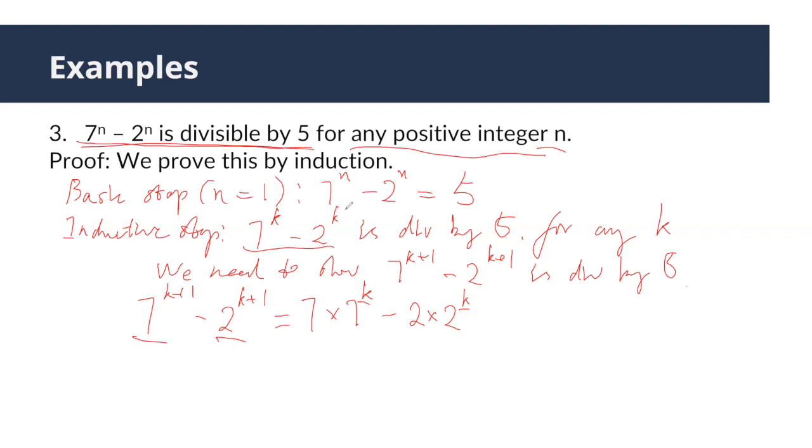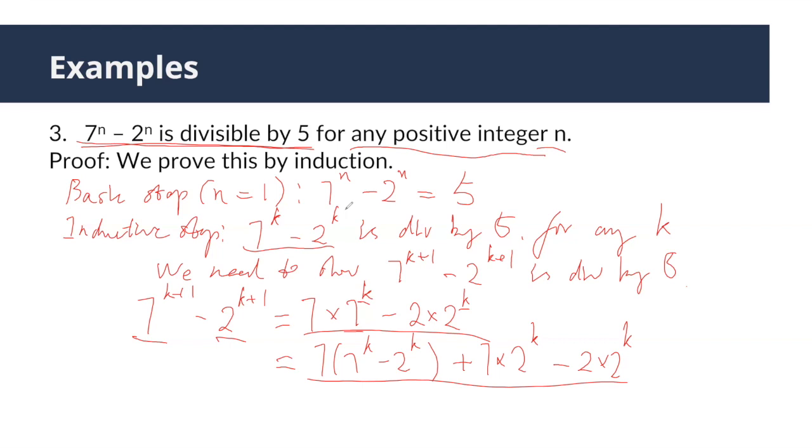But now, how can we use the inductive hypothesis? In order to use it, let's subtract a 2^k here. But in order to make the equality still true, we need to add this back. And you can verify this is equivalent to this.